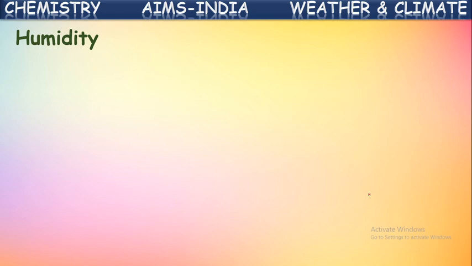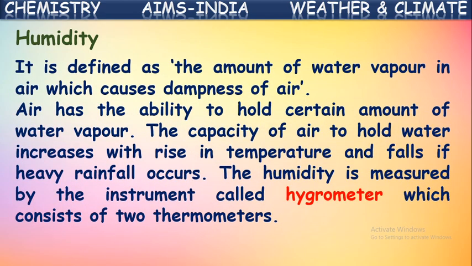Next, humidity. It is defined as the amount of water vapor in air which causes dampness of air. Yes, this we feel much in the summer season. Humidity is actually the amount of water vapor present in the air. The amount of water vapor present in the air is called humidity. It causes some dampness to the air. Air has the ability to hold a certain amount of water vapor. Yes, some amount of water vapor will be in the air at any time.